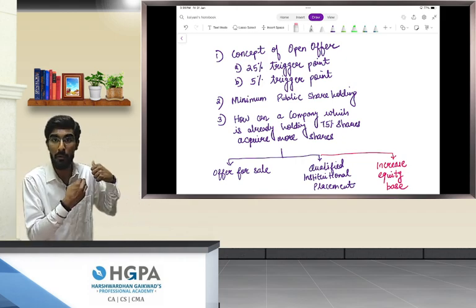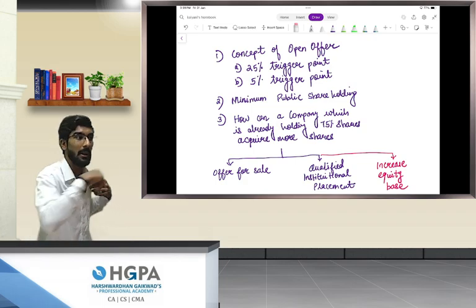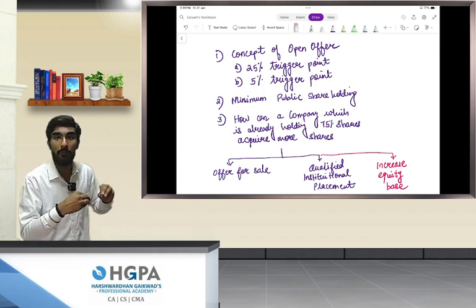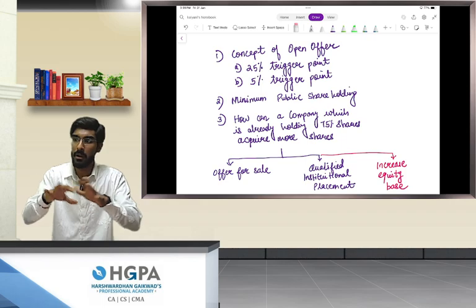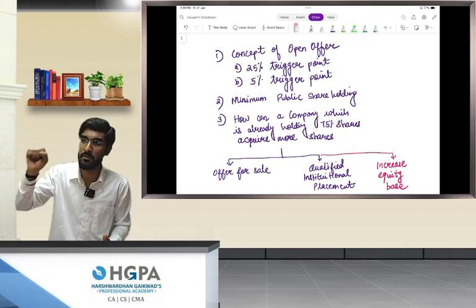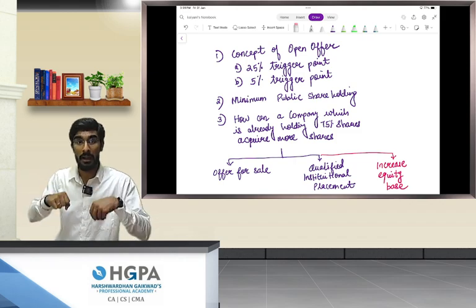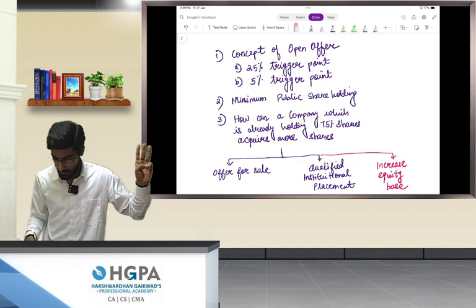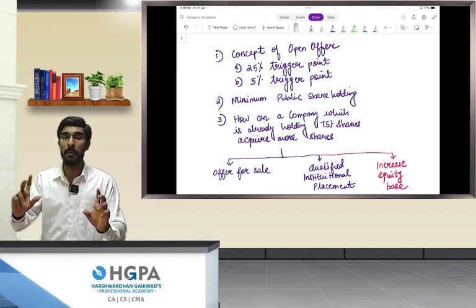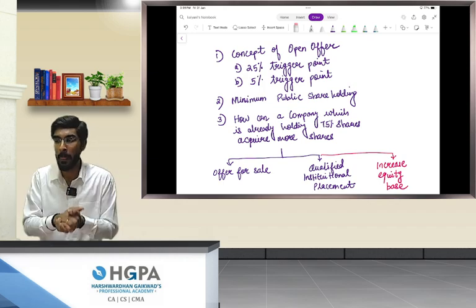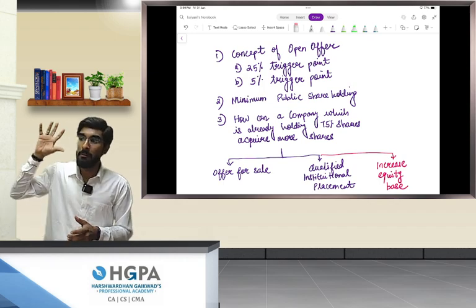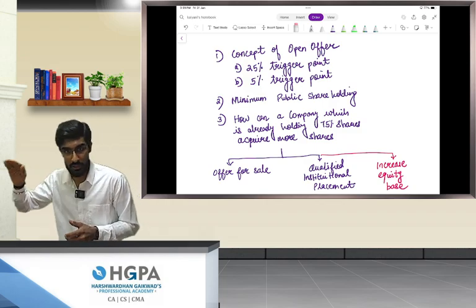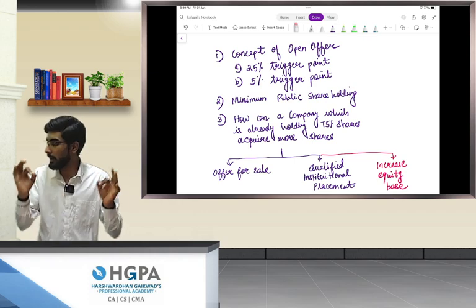Number one is offer for sale. If Bill Gates acquires, immediately Melinda Gates or Microsoft should sell those shares. Number two is qualified institutional placement. If there are some troublemakers in the company, we will purchase the shares from the troublemaker, but we will not keep it with ourselves, we will sell it to those who cooperate with whatever we say. Number three is increasing equity base. If a company issues new shares to the public, I will purchase such an amount of shares so that the minimum public shareholding is not disturbed. Clear? Are we clear till here, people?